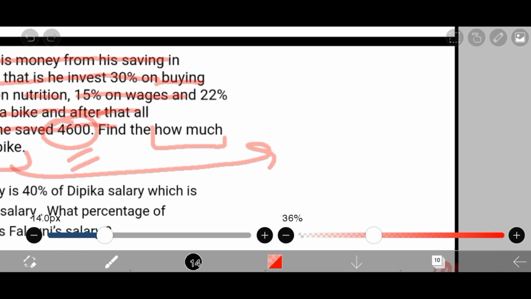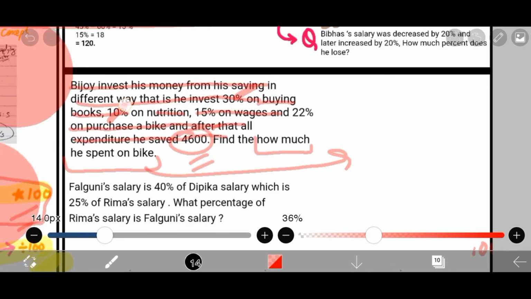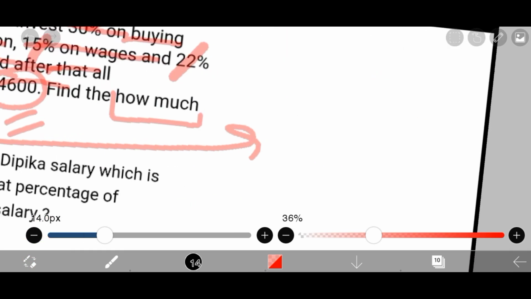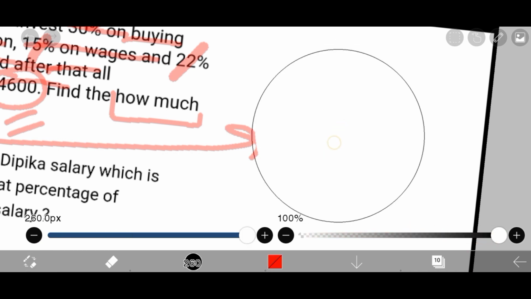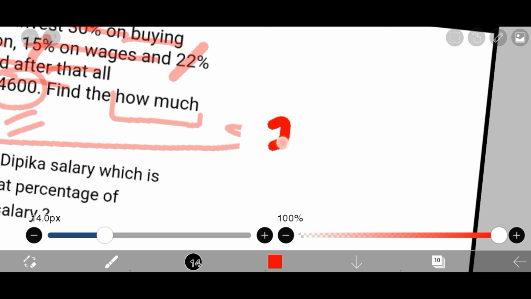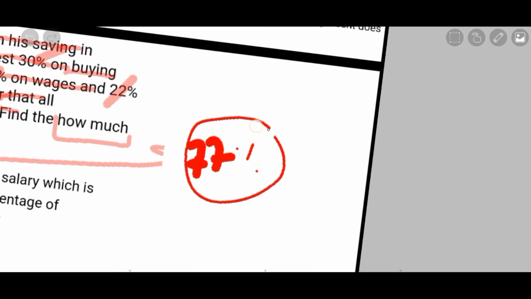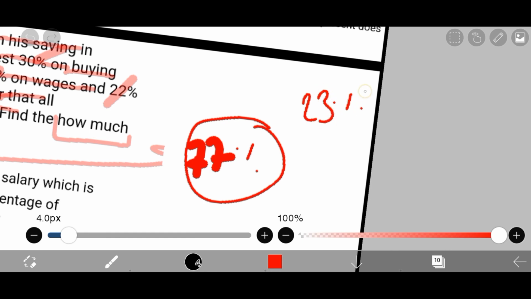Now, how much did he spend on the bike, right? As you can see here, we are talking about 30, 10, 15, 22. So 30, 40, 50, 60, 70, 75, 77. So 77% he used on anything. I don't care what; he simply used 77%. So now he's left with what? He's left with 23%.